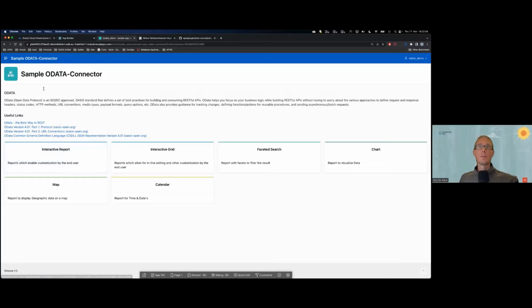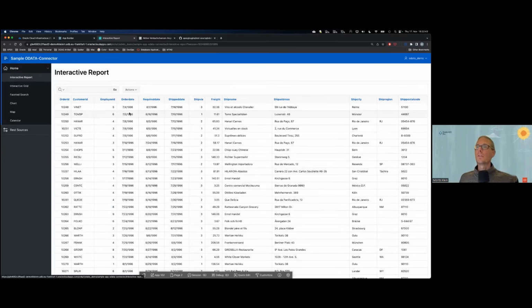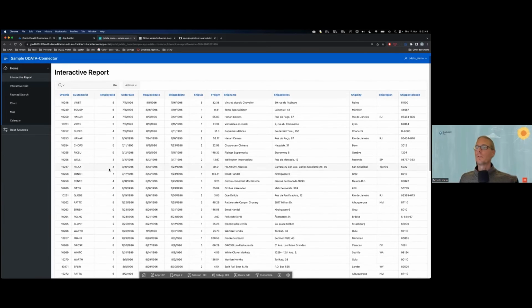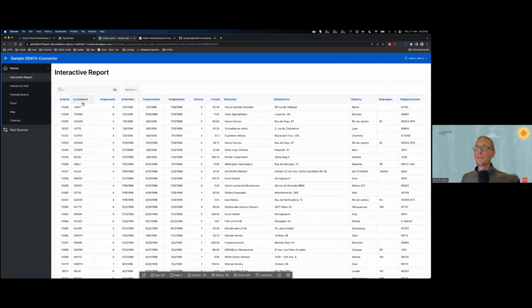And then we have a couple of examples built in. So I will just open this interactive report here. This is one of the demo endpoints. So this works immediately with an interactive report in here. I can also utilize filtering. Let's say I just filter here.